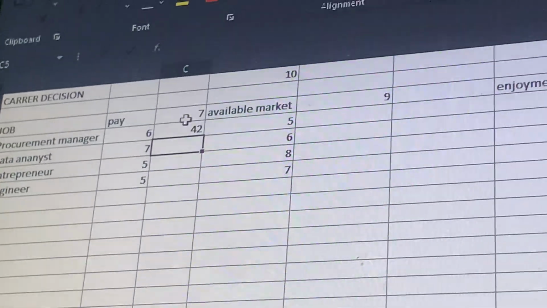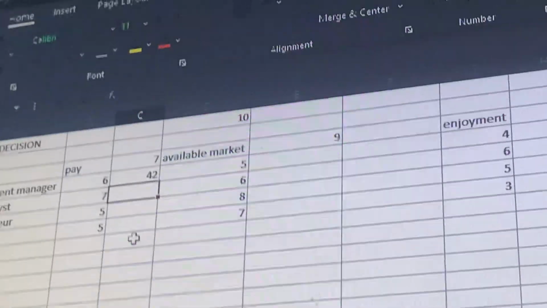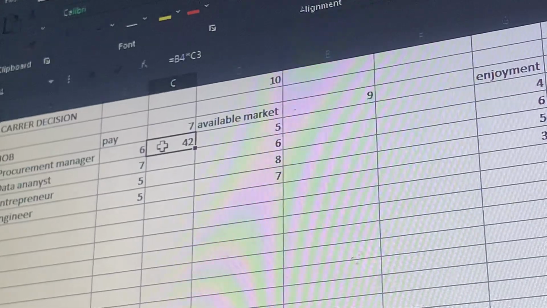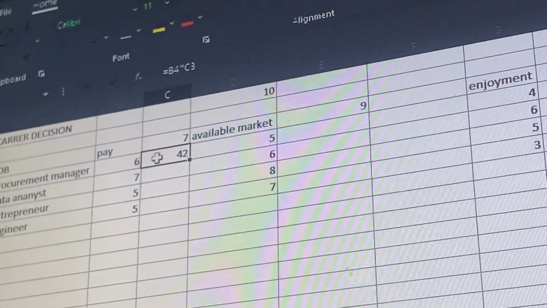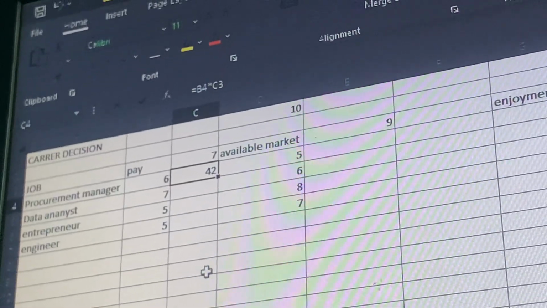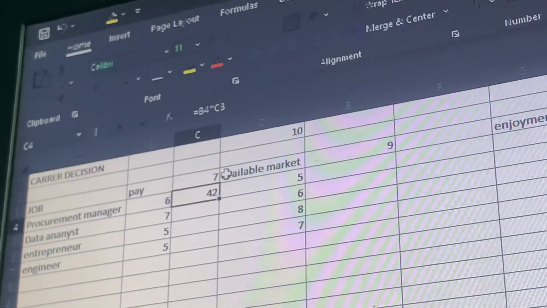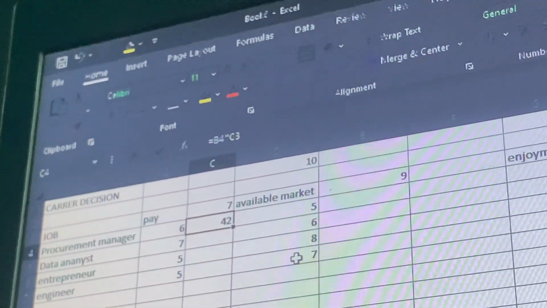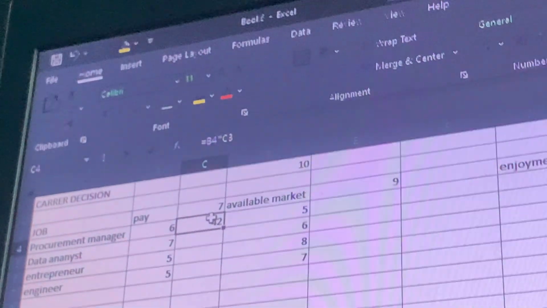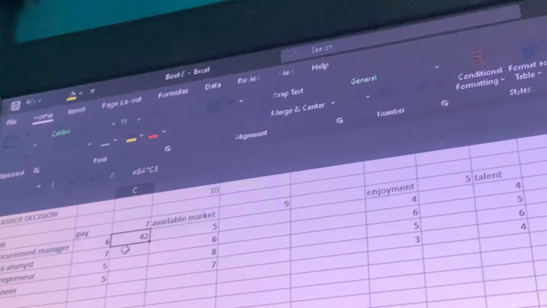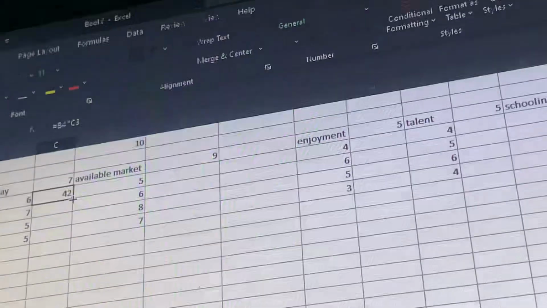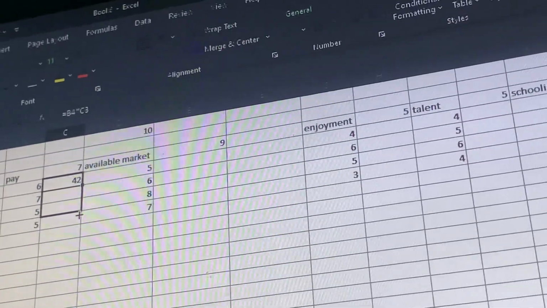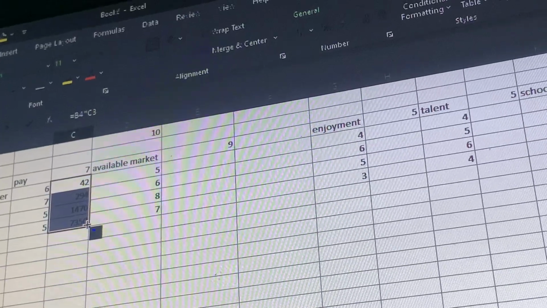So here 6 by 7, you can see that we'll get 42. We are going to do the same thing for this one, but in Excel there are some strategies and shortcuts used to calculate some of these things. So as we have done this one for the first one, we are not going to do it one by one for the rest. We are going to use a simple formula to calculate for the rest of the figures. So over here, I'll calculate for the rest by dragging it down, and we get this.